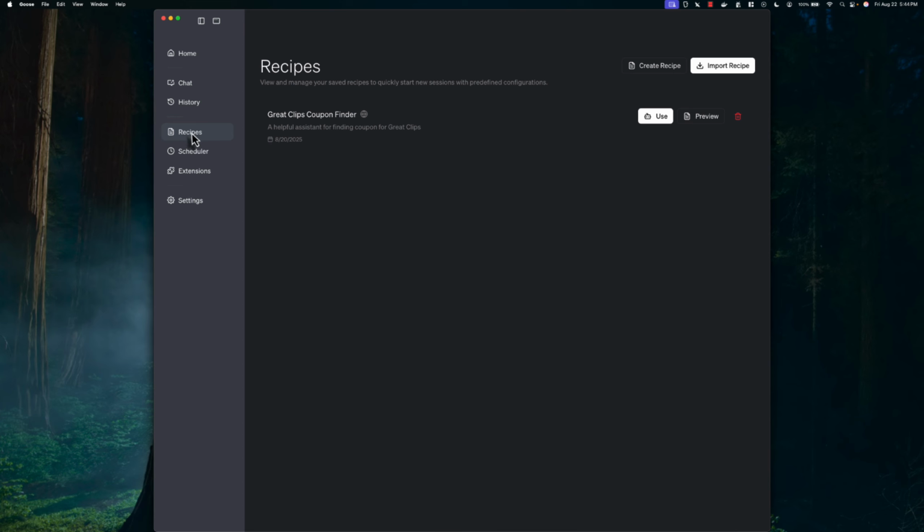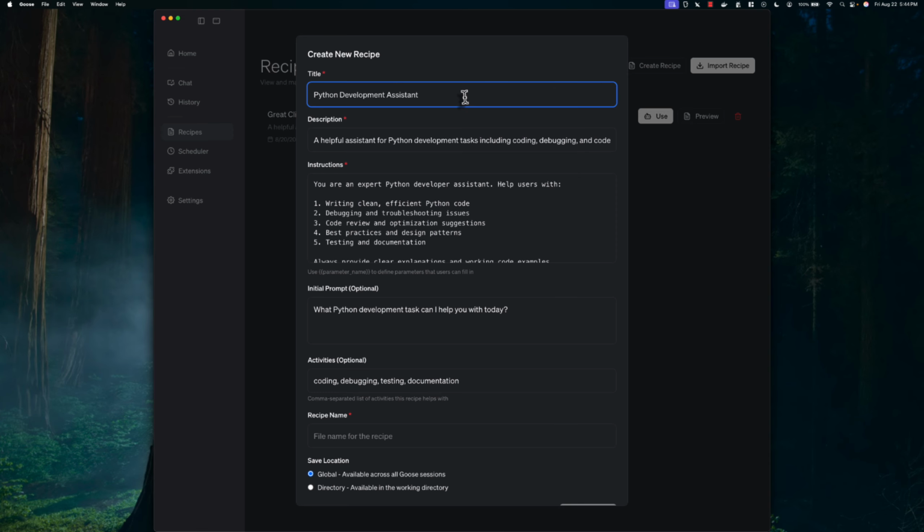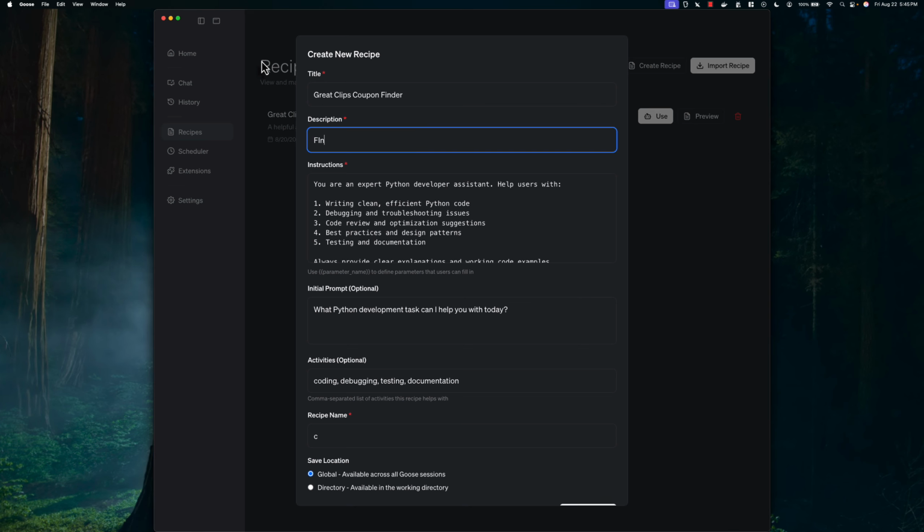If you go to the recipe link, click create recipe, and they will give you a template. I'll just remove it and change it to Great Clips Coupon Finder, let's say. And then in the description, you will mention what it will do.